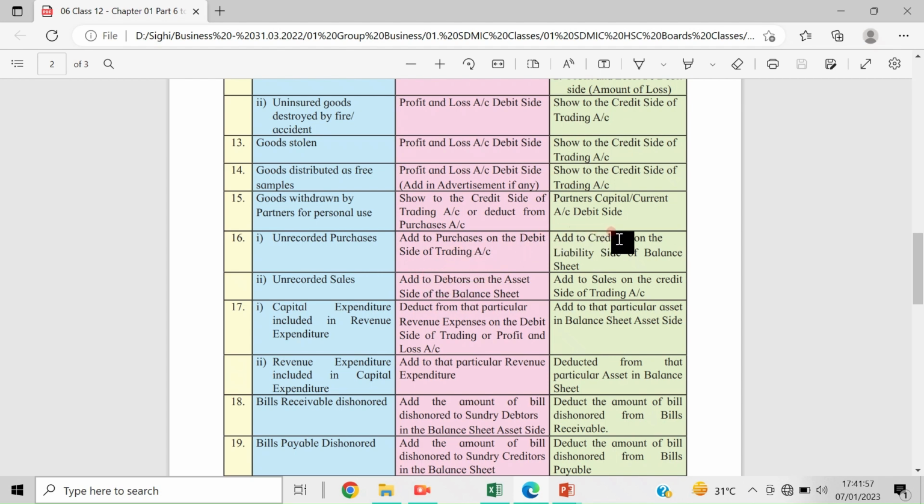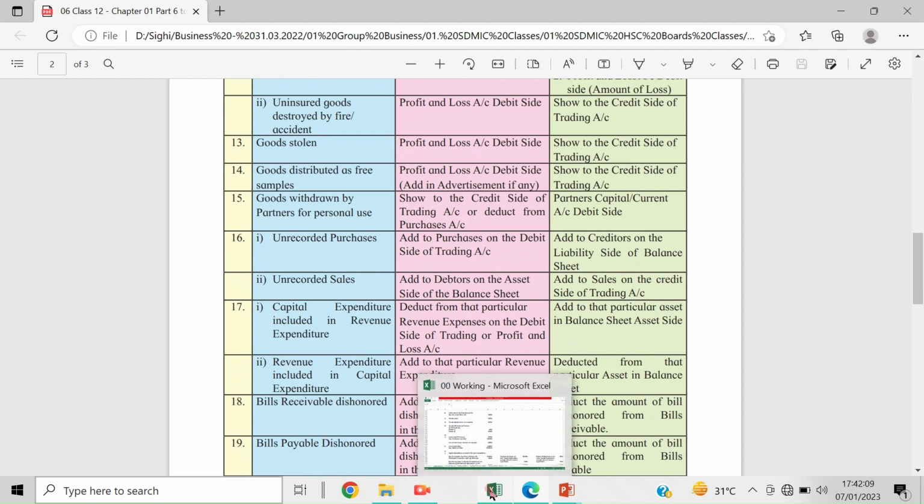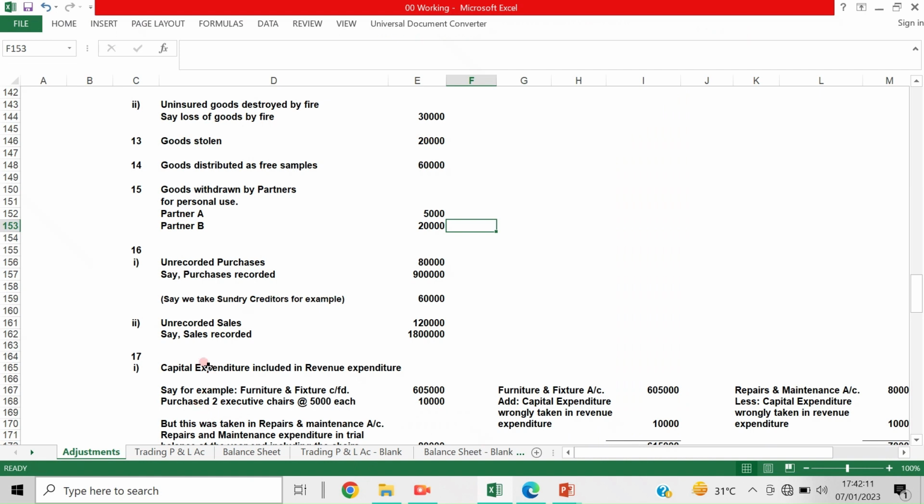Both methods are the same, but the only thing is that one should be added to the creditors account, and the other should be added to the debtors account, and one should be added to the purchase account, the other should be added to the sales account. That is the thing. Now let us make you understand by showing that example.